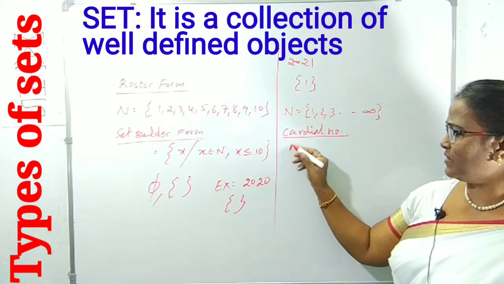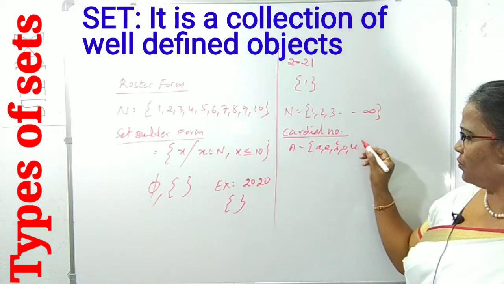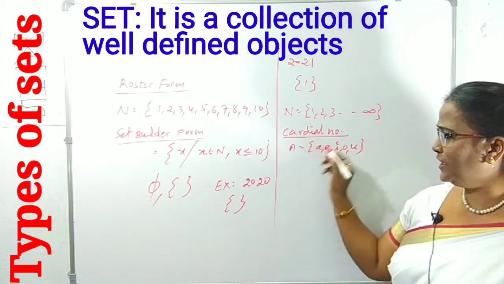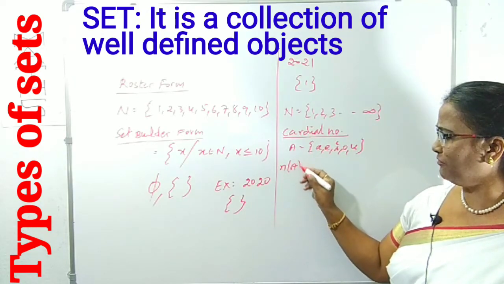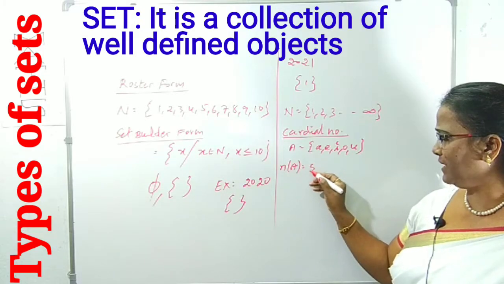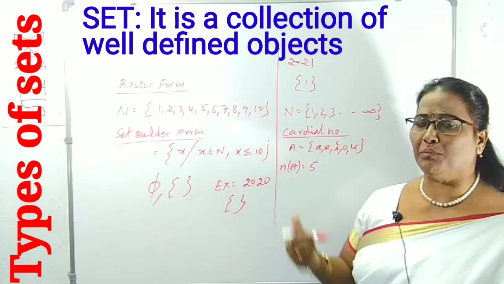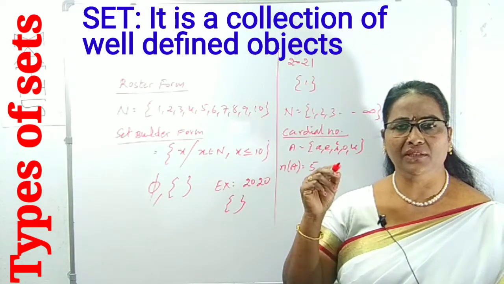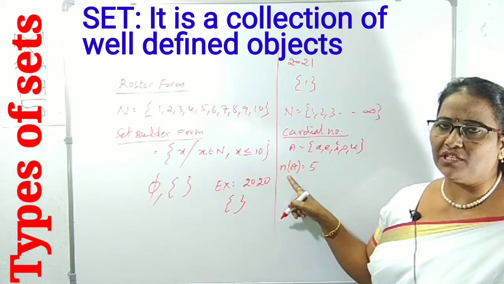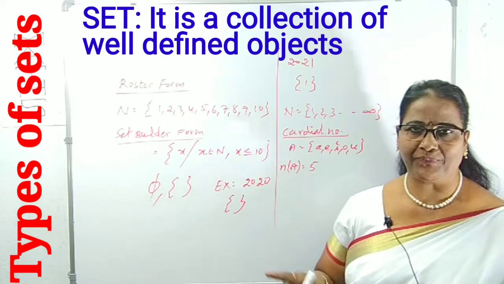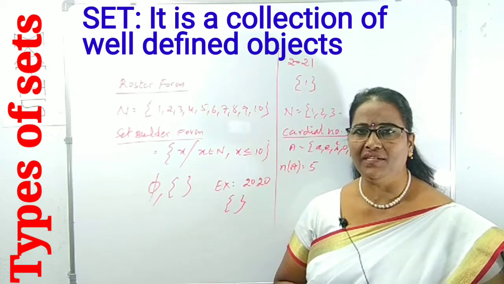Suppose A is one of the sets, containing A, E, I, O, U, the vowels. The cardinal number of A, the number of elements of A, is denoted by n(A). What is n(A) here? Clearly 5. There are 5 vowels. Clear? This is the cardinal number. A cardinal number we can find only for a finite set. The cardinal number of A is denoted by n(A). That means the number of elements in A. Clear? And we can come across some more types of sets.